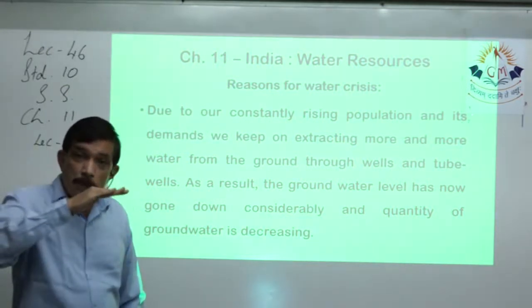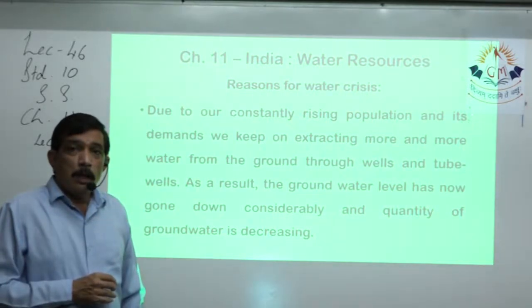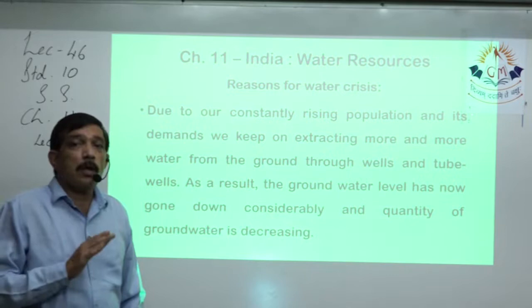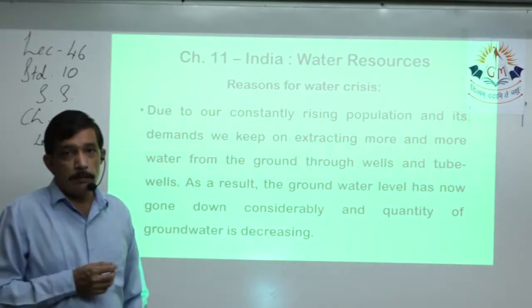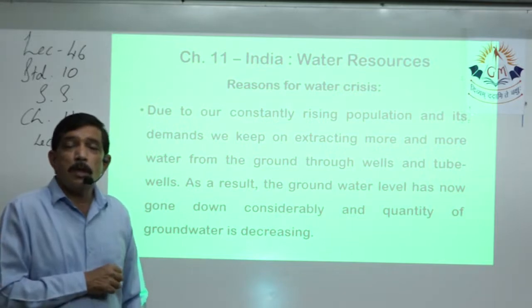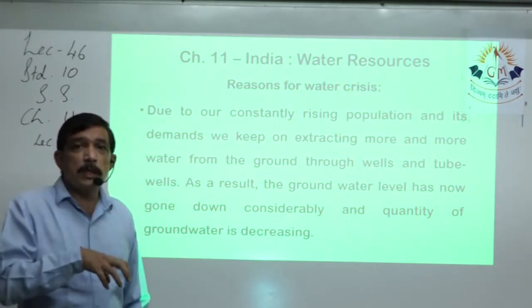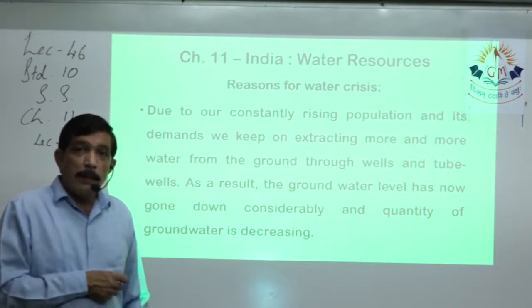As the water level keeps on going down, the quality of the water also keeps on deteriorating. First, there is lots of input of pollution, so that pollution seeps in and makes the water dirty.